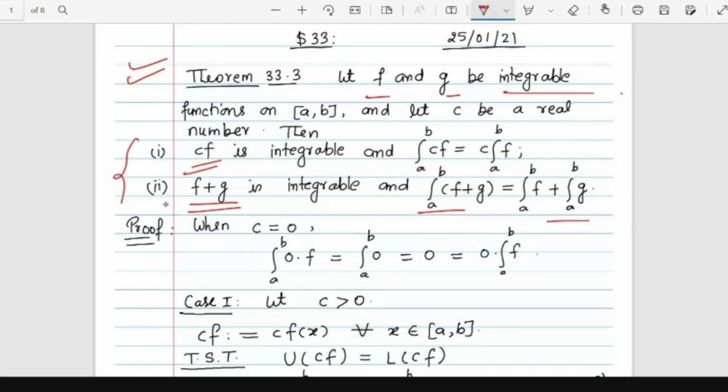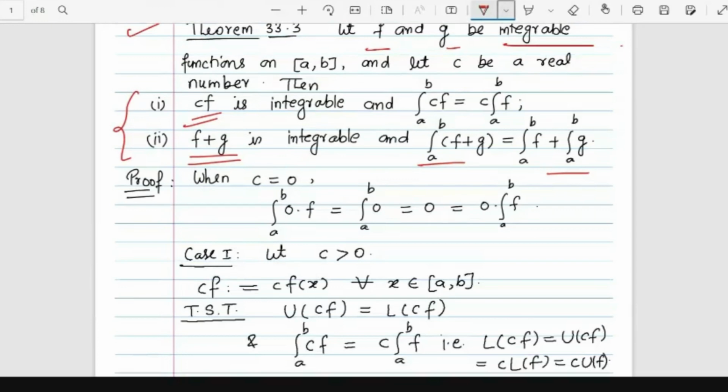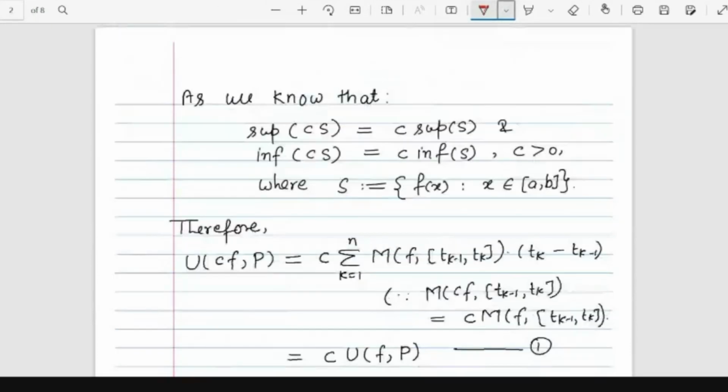So you can think of some vector space, linear algebra thing here. Just try to think: if I collect all the integrable functions, then with scalar multiplication and vector addition, is it going to be a vector space or not? You can think of that also.